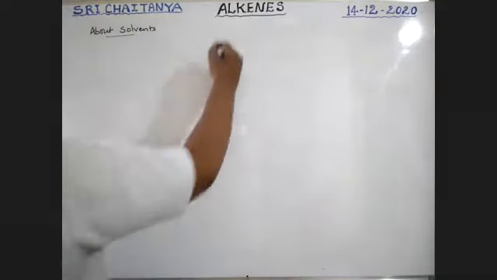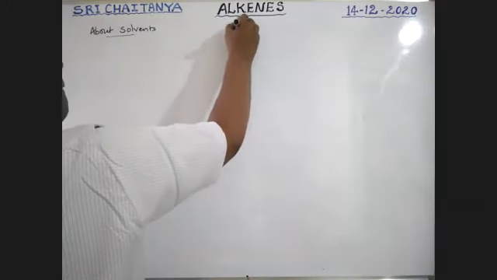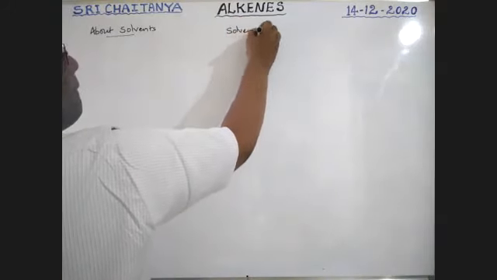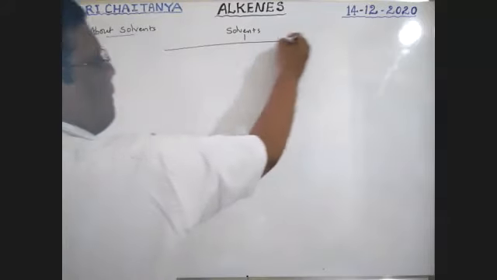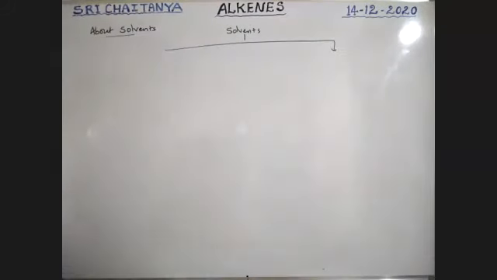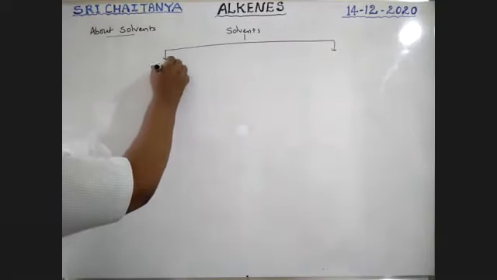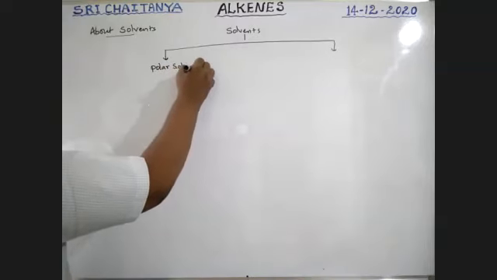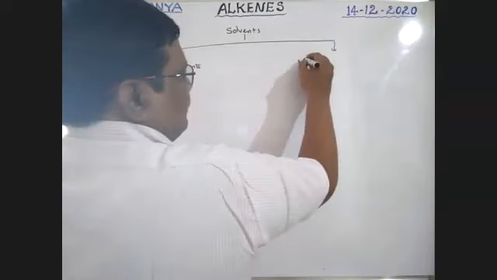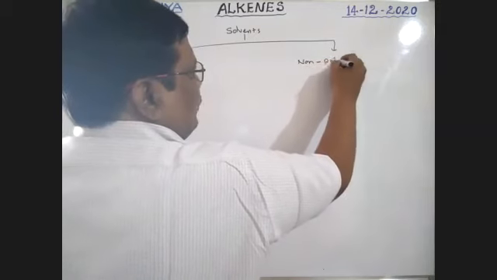Boys, here solvents are of two types: polar solvents and non-polar solvents.